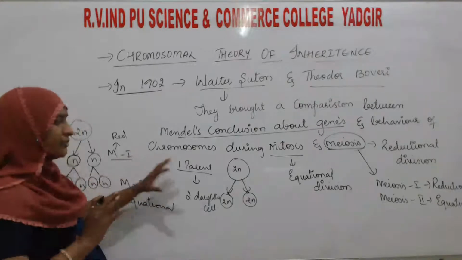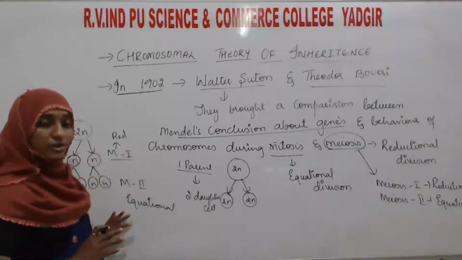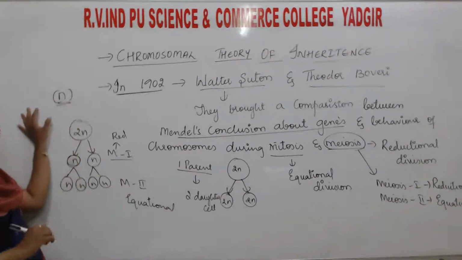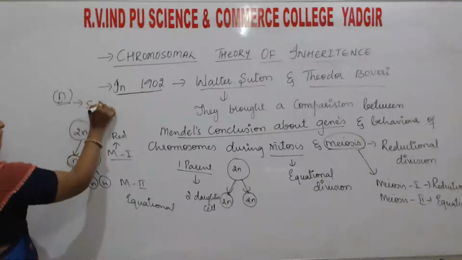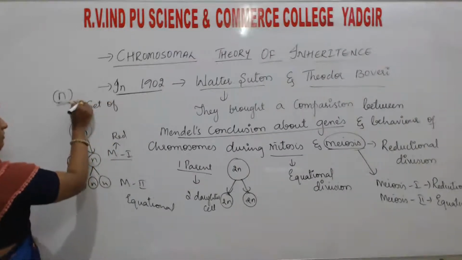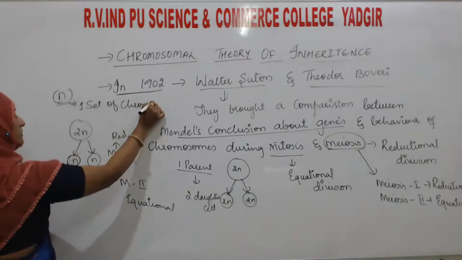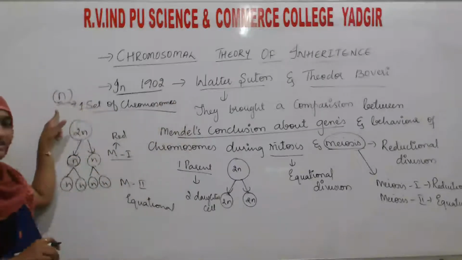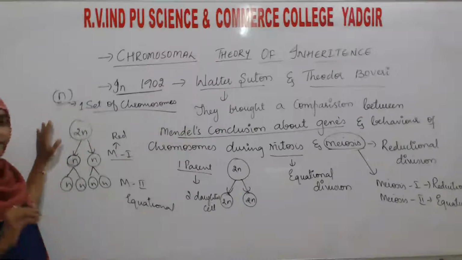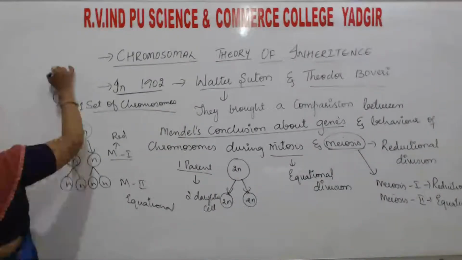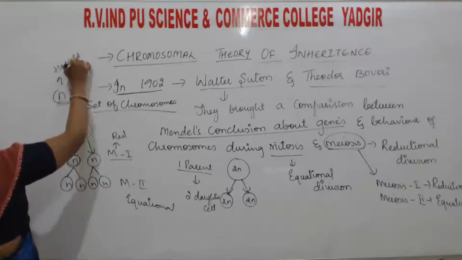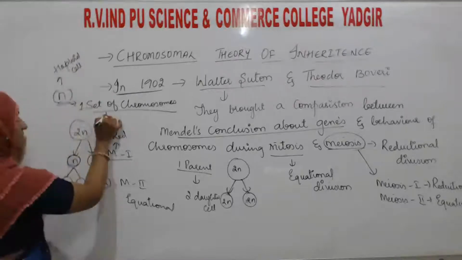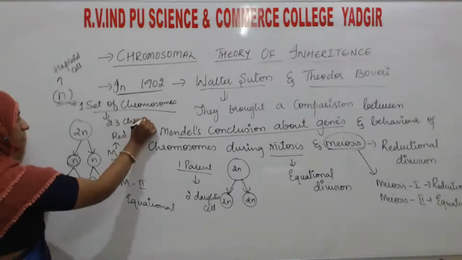So during mitosis and meiosis, here I have written N. What do you mean by this N? N is one set of chromosomes. If a cell has one set of chromosomes, then we call it a haploid cell. One set of chromosomes means how many chromosomes? That is 23 chromosomes.